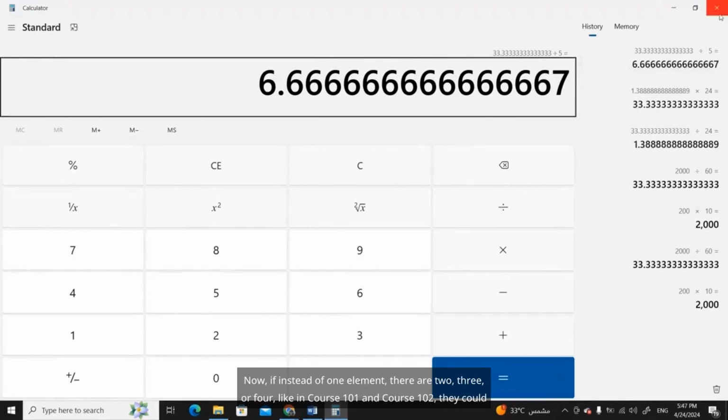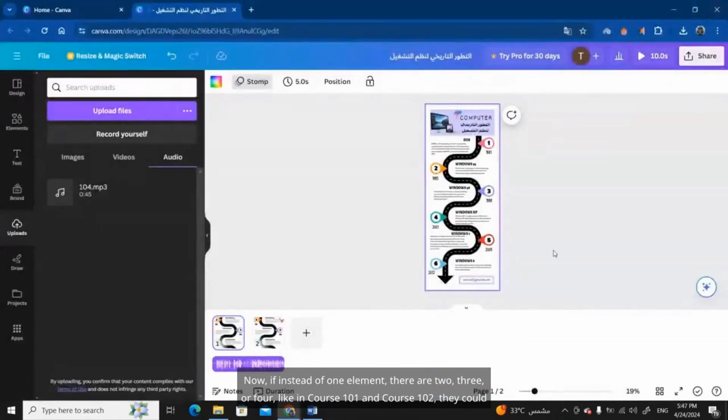Now, if instead of one element there are 2, 3, or 4, like in course 101 and course 102, they could spend a whole month just making adjustments. If one employee is working on this, they would be taking a full month's salary, just copying the new embed code into all the classes because we copied it incorrectly.